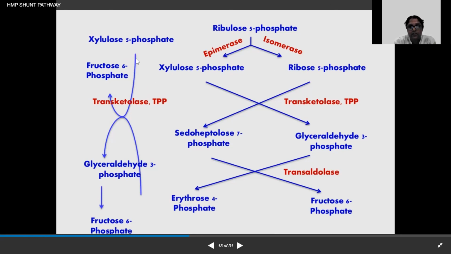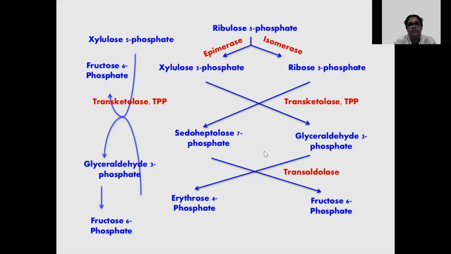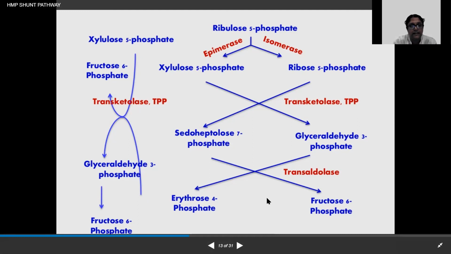Or otherwise the xylulose 5-phosphate over here can combine with glyceraldehyde 3-phosphate in order to give fructose 6-phosphate, or else the glyceraldehyde 3-phosphate can actually go into gluconeogenesis to form fructose 6-phosphate, glucose 6-phosphate, and then back to glucose. So that will be for the gluconeogenesis pathway, that we will be dealing with later in the session.